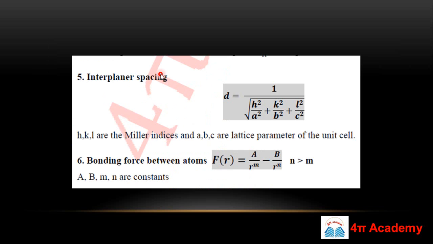So our next formula is for interplanar spacing. If you know about the atomic planes inside the crystal lattice, we have so many different kinds of atomic planes having different HKL values. For a set of parallel planes, we can find the interplanar spacing between the planes, and it will be 1 upon under root h square upon a square plus k square upon b square plus l square upon c square, where h, k, l are the Miller indices of these planes and a, b, c are the lattice parameters of your unit cell.